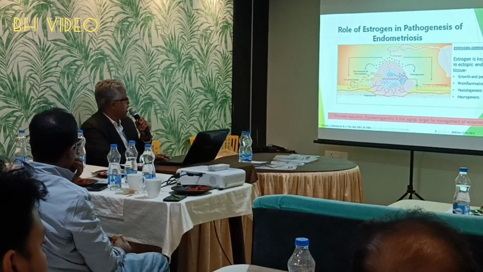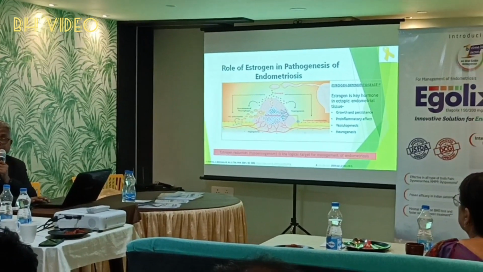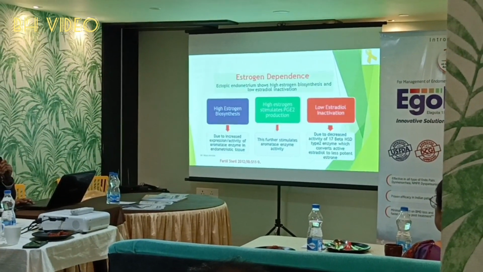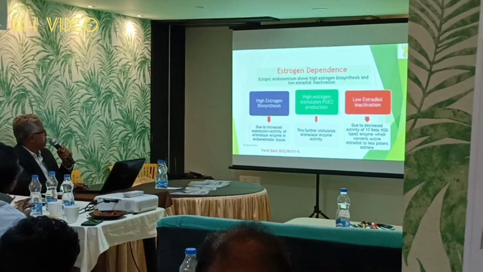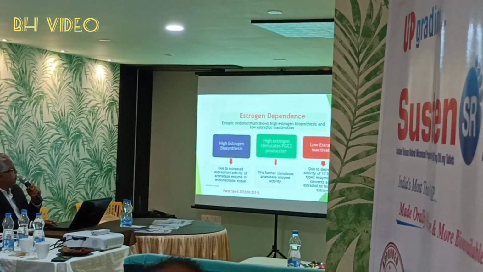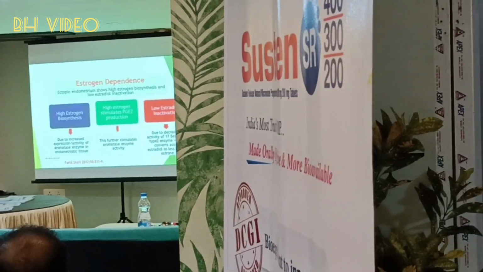Estrogen reduction, that is hypoestrogenism, is the logical target for treatment of endometriosis. Estrogen dependence: ectopic endometrium shows high estrogen biosynthesis and low estradiol inactivation.